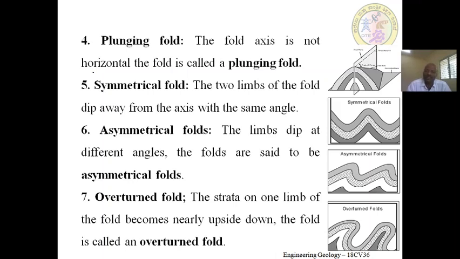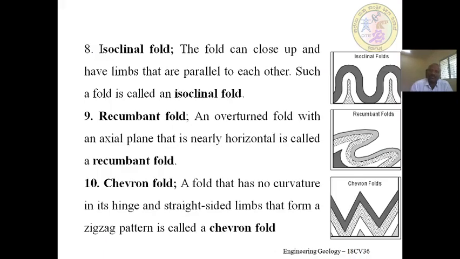In an overturned fold, the strata on one limb of the fold become nearly upside down. In an isoclinal fold, the fold can close up and have limbs that are parallel to each other.